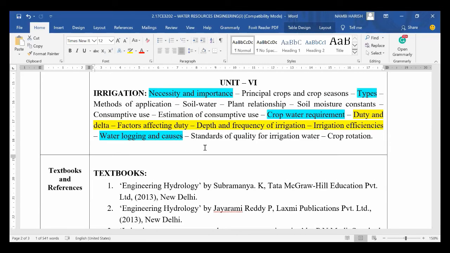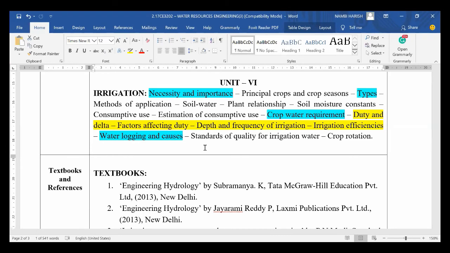In the complete subject, this is the only chapter where we have a lot of theory content. We can't say which one will be asked and which will not. But in my point of view, necessity and importance is one of the important topics of the chapter. Unless we know the necessity and importance, studying the remaining concepts is useless.